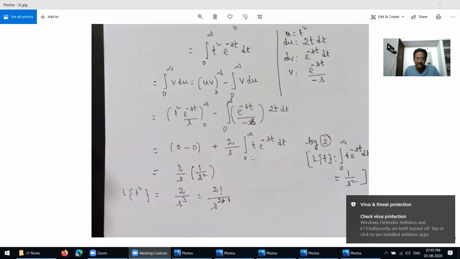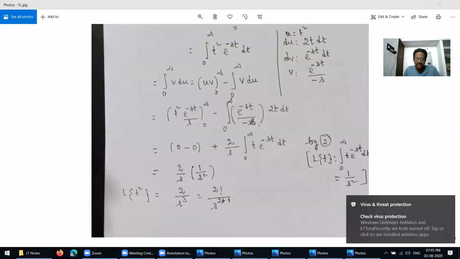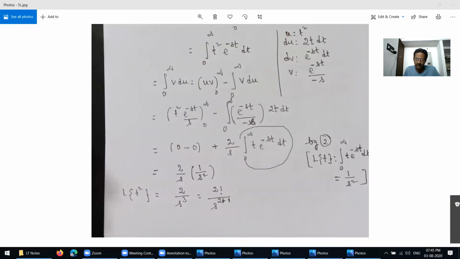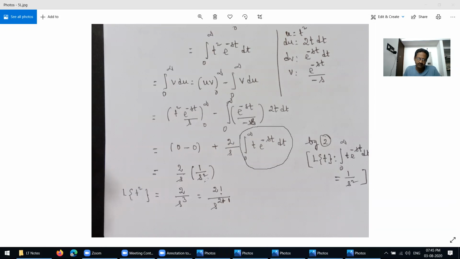You understand? This value is nothing but this value. See here now, this value only we get. This value is nothing but 1 over s squared, just we know, the formula is like this. Then 2 by s into 1 over s squared, we get 2 divided by s power 3.